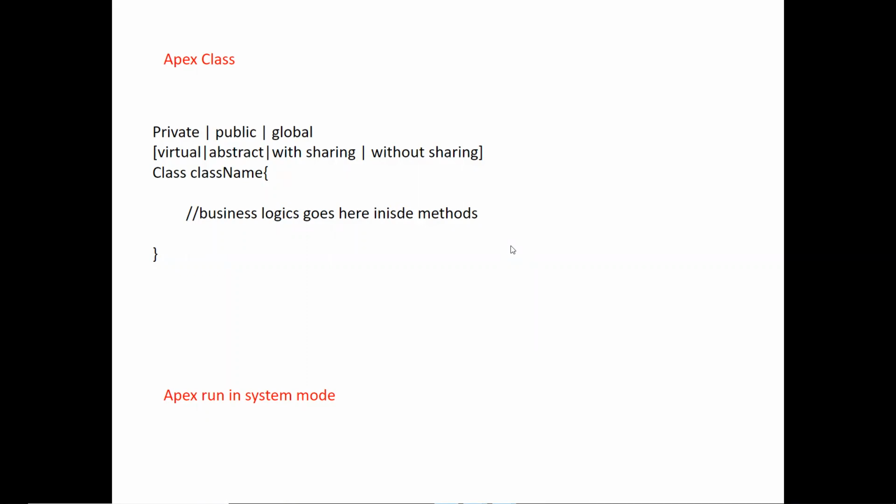So this is all about private, public, global, and then virtual, abstract, with sharing. We will see each and everything clearly by writing classes. And how to write a class? It will start with the keyword class, and then the class name. Inside the class, you can write your own logic. I'm going to stop the PPT over here. Let's jump into a hands-on session.